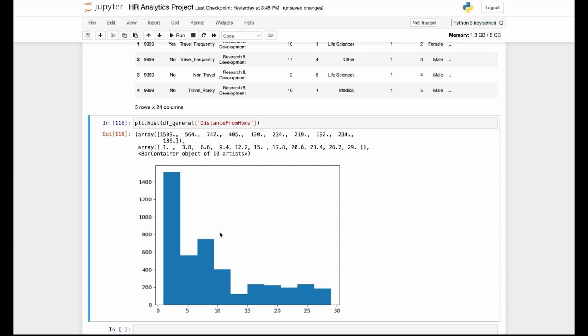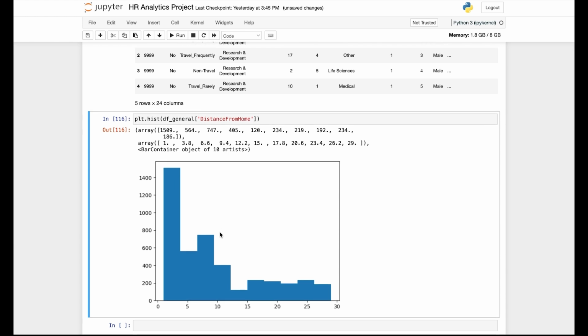So we're looking into distance from home. Basically, it tells you how far the user, or employee, lives from the company. You can see the majority of the employees live very close to the company. I'm assuming this is in kilometers, but it could be in miles. I have to take a look into the data context. But regardless, the majority of the employees live close to the company, and the distribution drops from there. So it's a heavily right-skewed data set.